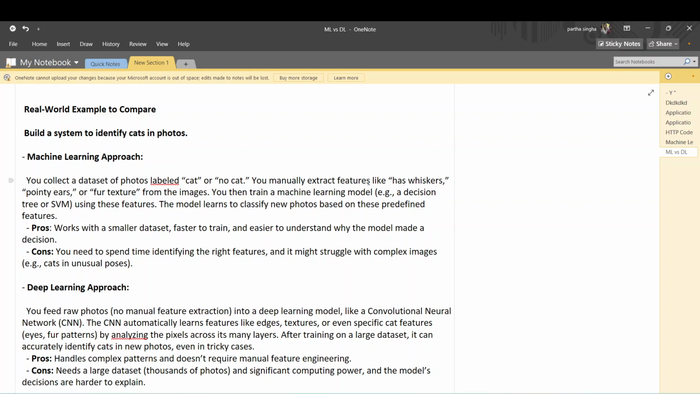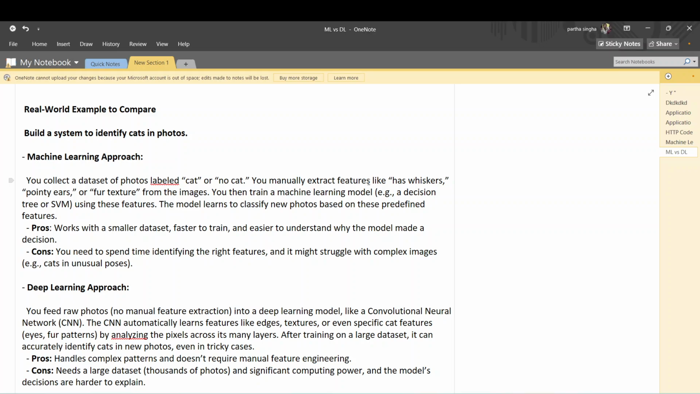Then you train the machine learning model, a decision tree or SVM, using these features. The model learns to classify new photos based on these predefined features, based on what features you select. Okay, pros: works with a smaller dataset, faster to train, and easier to understand why the model made a decision. But we have to find these features manually. How complex it is.